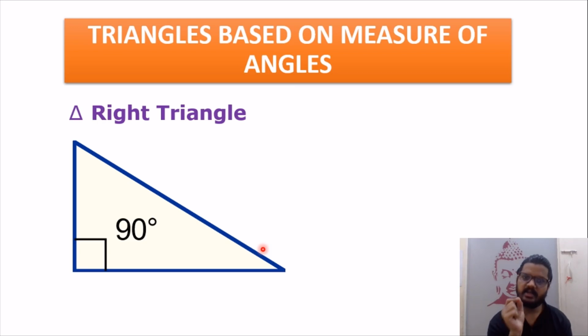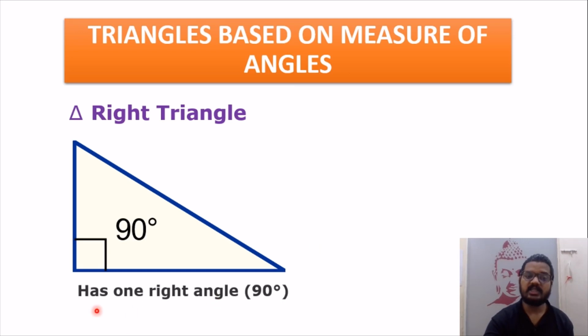Therefore, it is a very basic concept to remember: a triangle cannot have more than one 90-degree angle. So if there is a 90-degree angle, that means it's a right angle triangle and two sides are perpendicular to each other. And in such a triangle, the third side is known as the hypotenuse.